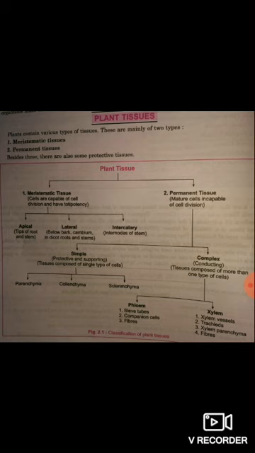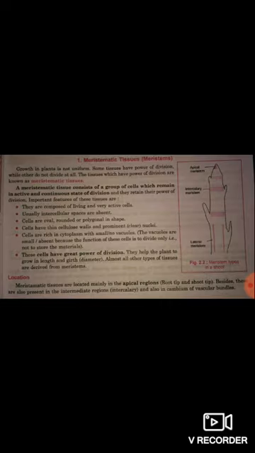First is phloem and second is xylem. Phloem is composed of sieve tubes, companion cells, fibers, and phloem parenchyma. Xylem is composed of xylem vessels, tracheids, xylem parenchyma, and xylem fibers. First of all, we will discuss each briefly, step by step.